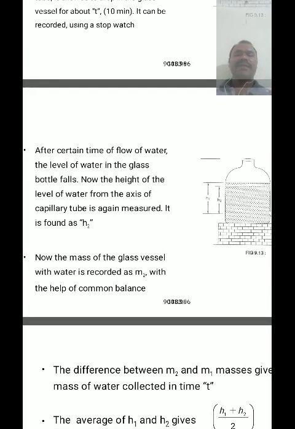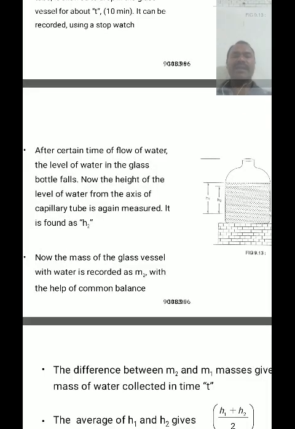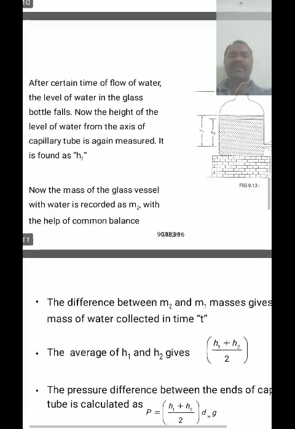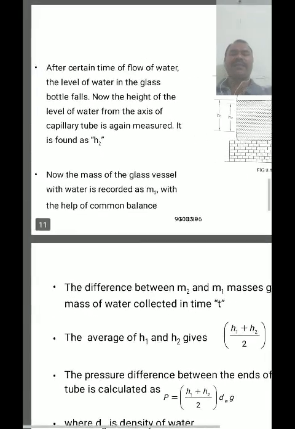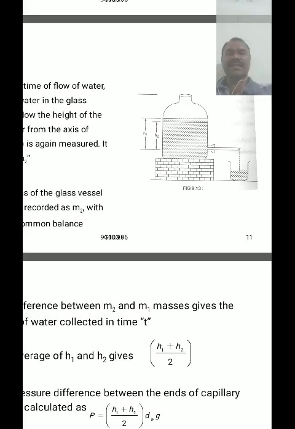After a certain time, the level of the water in the aspirator bottle falls down. Now the height of the level of water from the axis of the capillary tube is measured using a traveling microscope or any scale. Now the mass of the vessel, the beaker with water, is recorded as m2 with the help of a common balance.